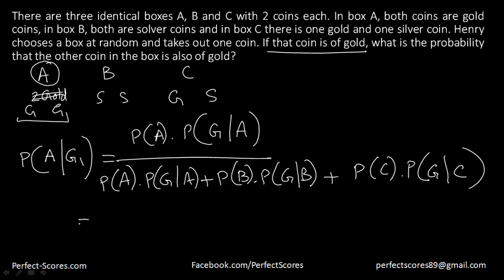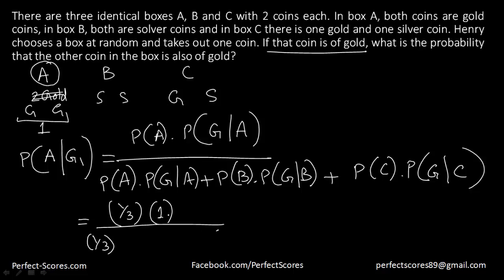So that would be equal to probability of bag A. What's the probability of choosing bag A? Because there are 3 bags. So the probability is 1 by 3 into probability of gold such that it is from bag A. What is the probability of choosing gold from bag A? 1, because there are only gold coins in bag A, divided by probability of choosing bag A, which is again